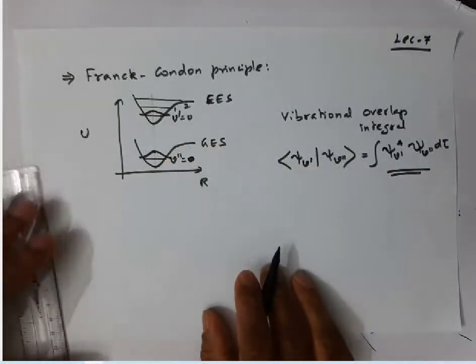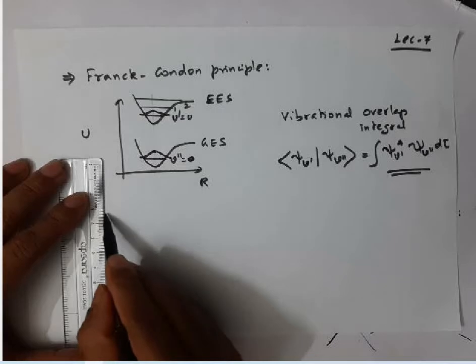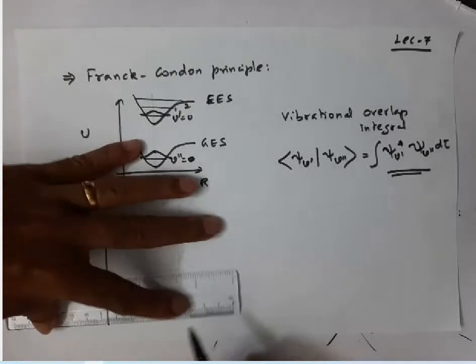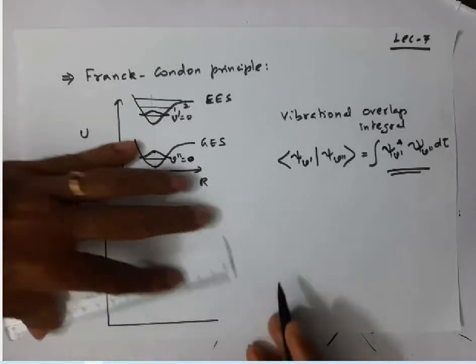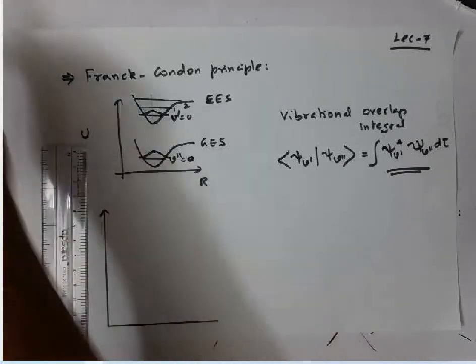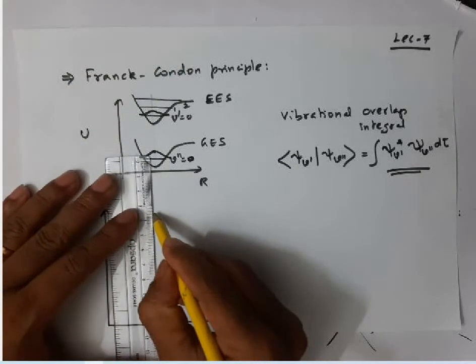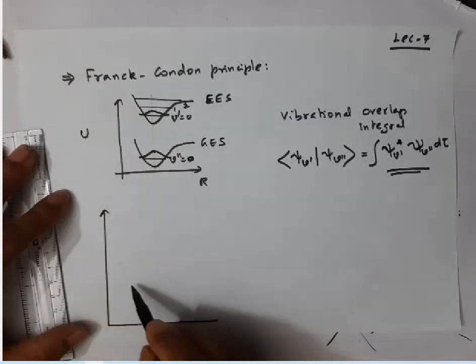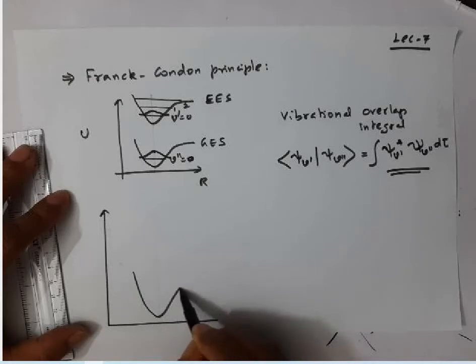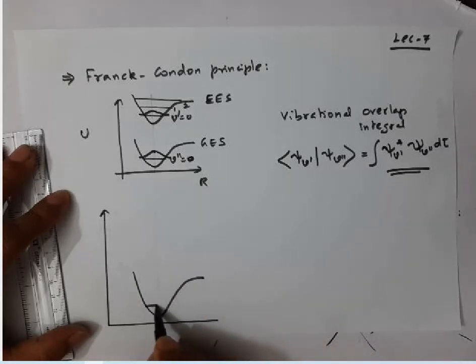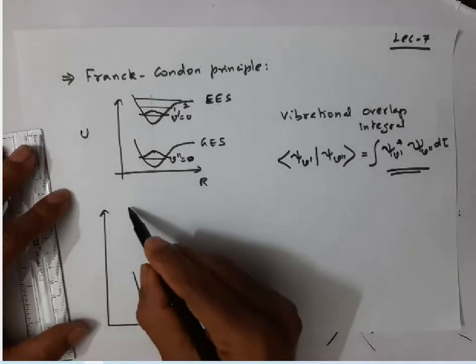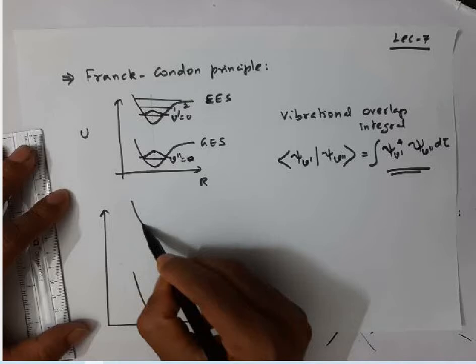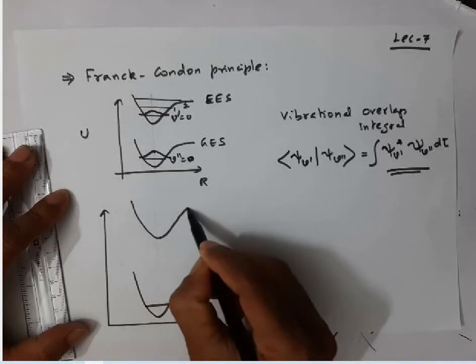Okay, let me show that here. I will draw separately and give this information, then we will discuss the others. I will take one particular vibrational state from the excited electronic level. So let us take the ground vibration level here, V double prime 0, and I will take an excited vibration level like this.